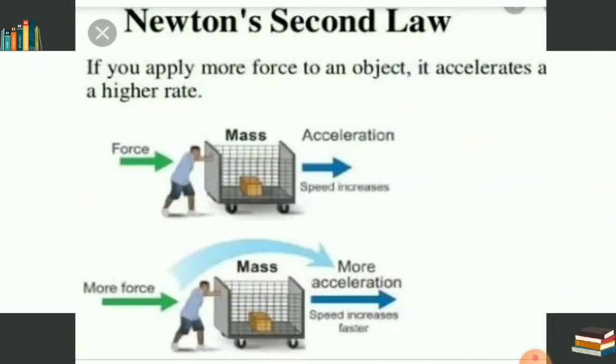Before giving the symbolic representation of Newton's second law, I have given a very clear picture here. See here, if you apply more force to an object, it accelerates at a higher rate. The mass is the same, both masses are the same. With a little force applied, it accelerates and the speed increases. But see the second picture, the objects are the same, but you are applying more force, so surely the speed increases faster. That is the difference, children.